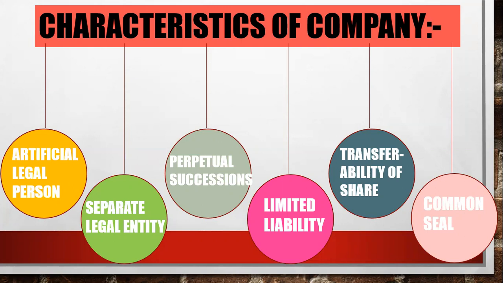Next is separate legal entity. Separate legal entity means the person who is running the company is different from your legal business. For example, say there is a company ABC Limited. The director who is running it, or the shareholder, are they different from the company? The company is one business legal entity, and the shareholders are different from the company. That is separate. So, separate legal entity. Clear on these 2 points?